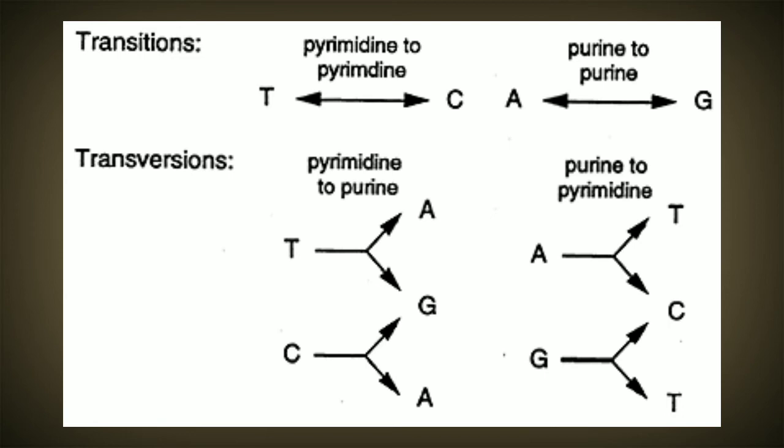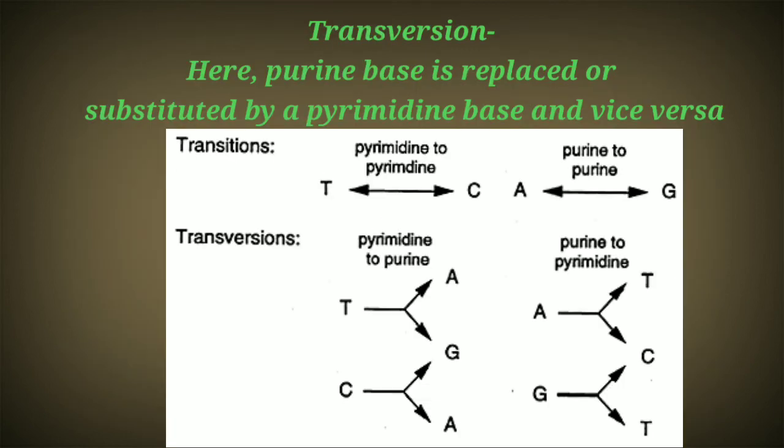So transversion, as you know now, is where a pyrimidine is replaced by a purine. Here the pyrimidines are thymine and cytosine. So a pyrimidine, that is thymine or cytosine, can be replaced by either adenine or guanine, which are the purines. And these purines can be replaced by thymine and cytosine, which are the pyrimidines. So this will also alter the gene expression of a particular organism.